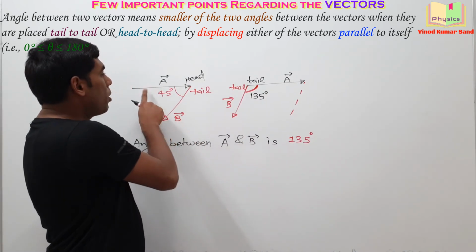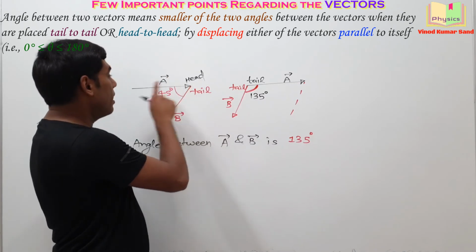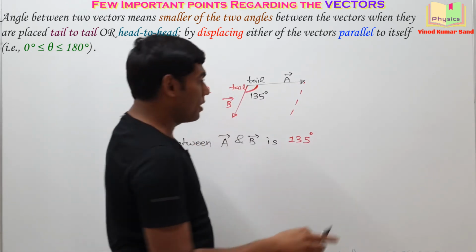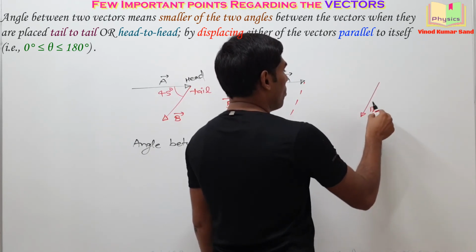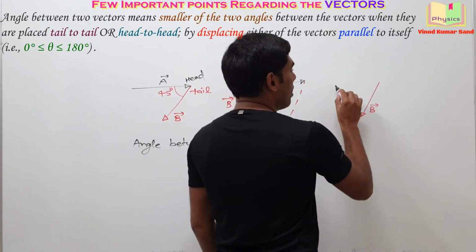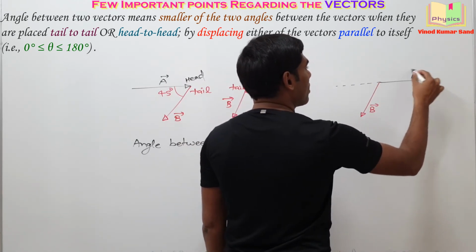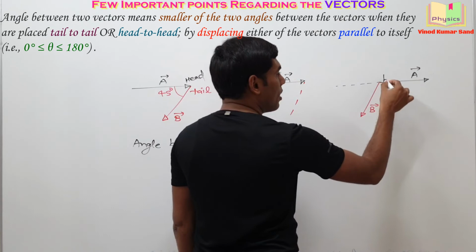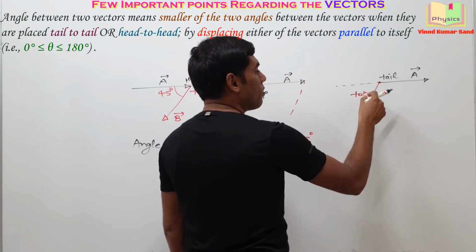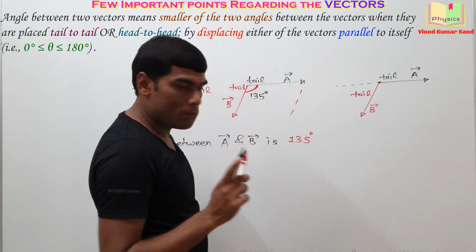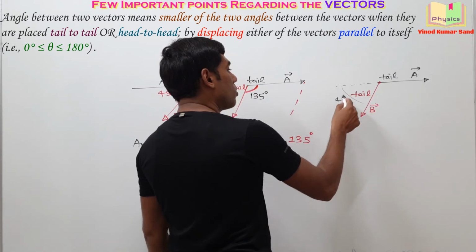There is one more possible way. We can keep the B vector as it is and we can displace the A vector. What I mean to say, the B vector is kept here only. Earlier the A vector was here, and I have now displaced the A vector like this. Now see the interesting thing, here is the tail of the A vector as well as the tail of the B vector. This angle was given as 45 degrees to us.